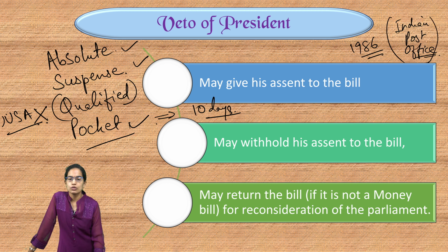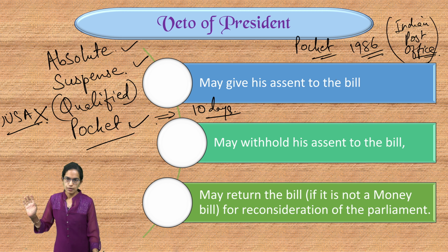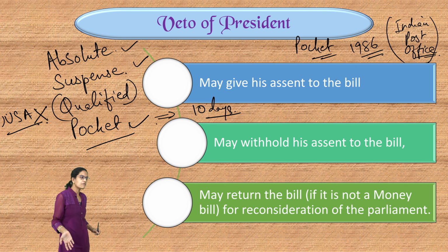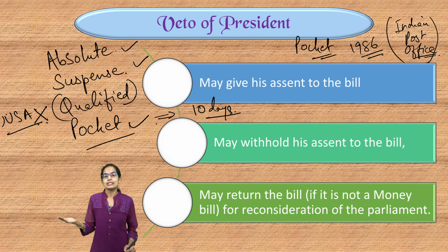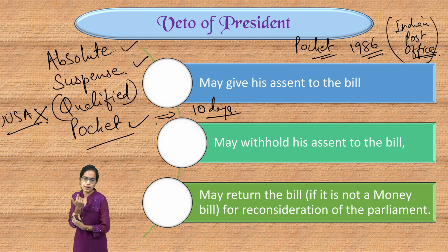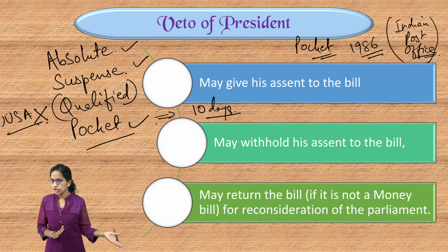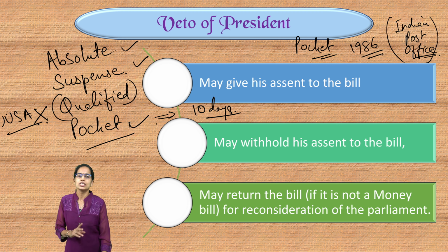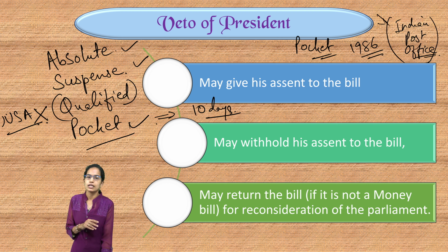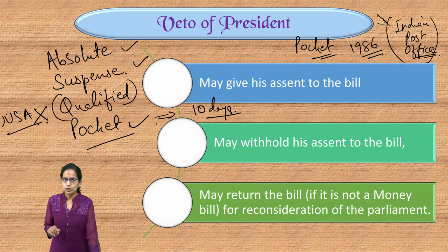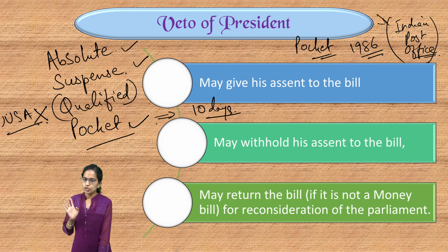So, he used his pocket veto and just kept the bill pending over the table. After Gyani Zail Singh, we had the next president, Venkataraman, and by the time Venkataraman came, the government changed. And since the government changed, this Indian Post Office Bill was no more significant to them, and ultimately this was not passed. So there is where the pocket veto power was used.